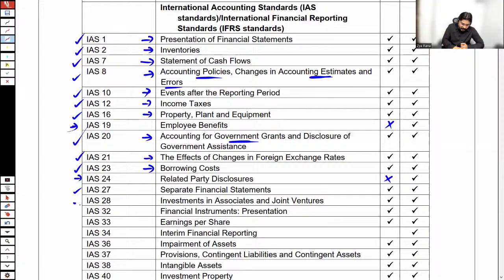When there is an investment from 20% to 50%, let's say your company has acquired the share capital of another company, let's say 40% or 45%, more than 20 but less than 50, such investments are termed as associates or joint ventures, and the accounting for investment in associates and joint ventures is according to IAS 28.